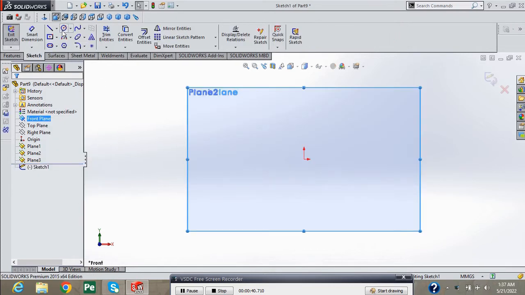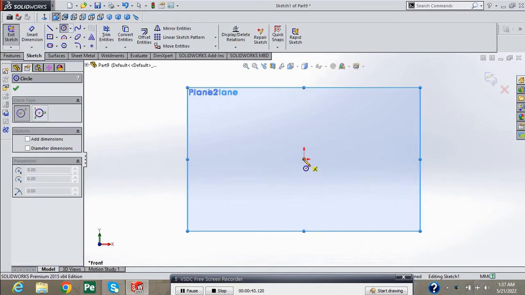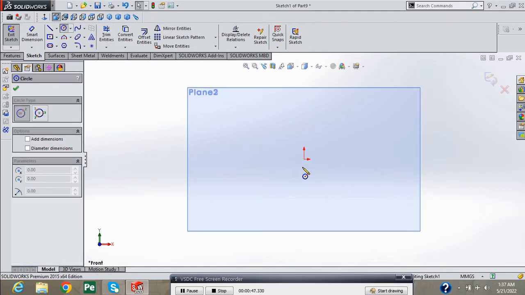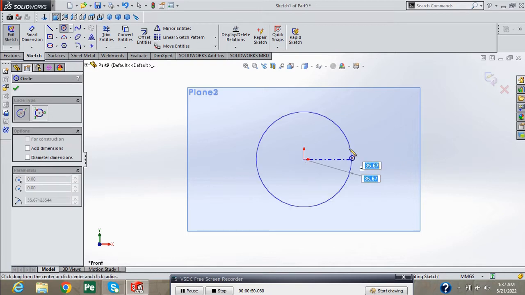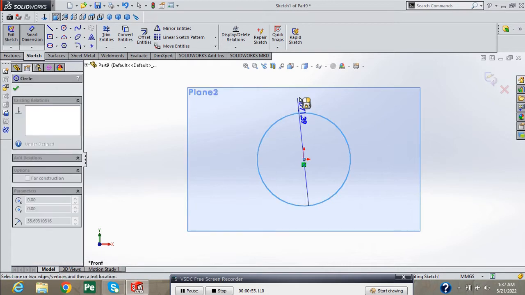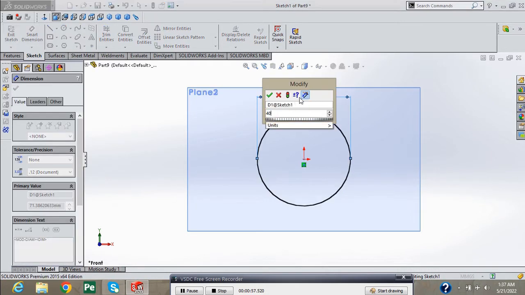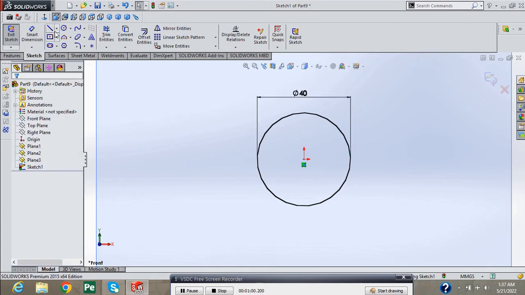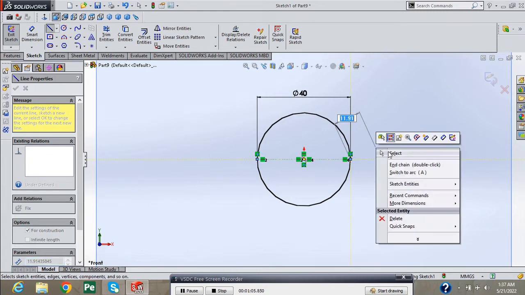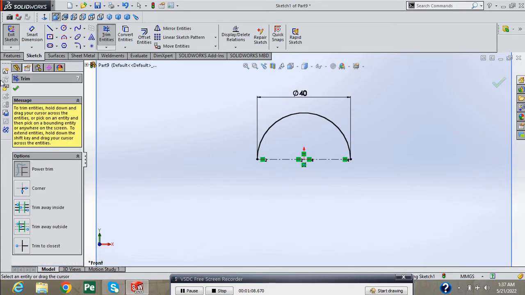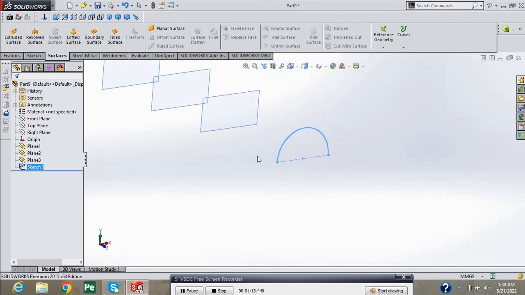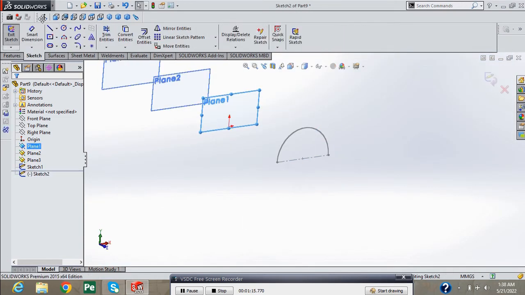Take sketch on front plane, select circle. Again select circle. Provide 40 mm diameter to this circle. Select center line. Draw here a center line. Select trim entities. Press green check. Exit from sketch. Now take sketch on first plane.